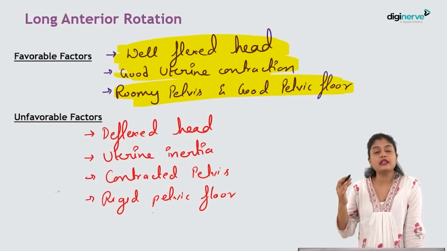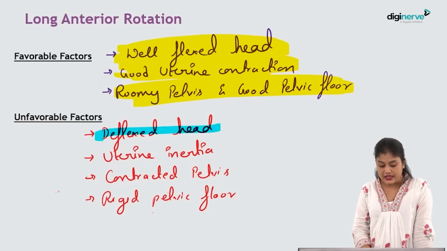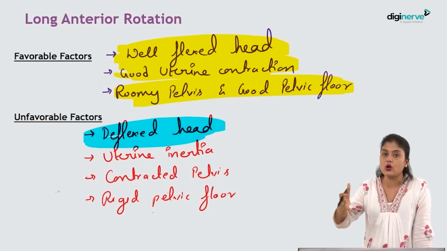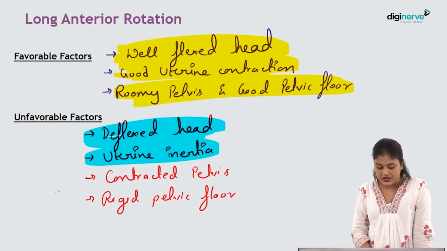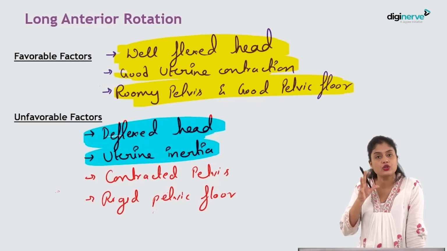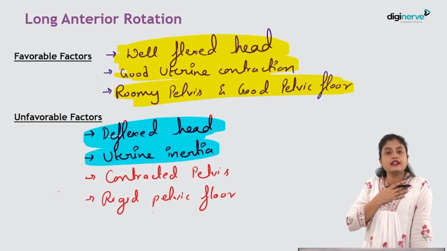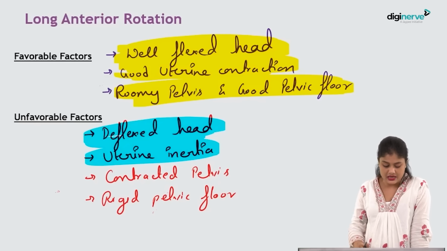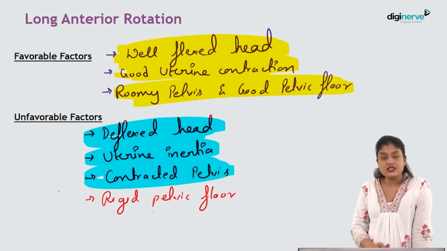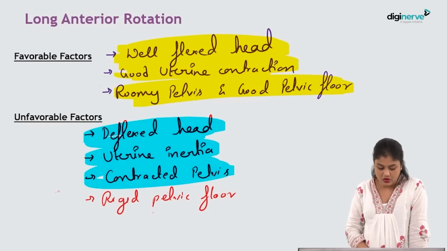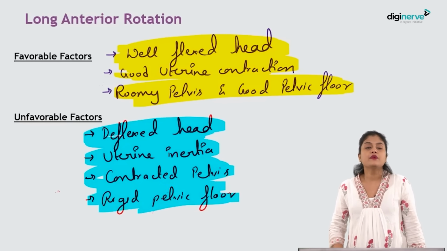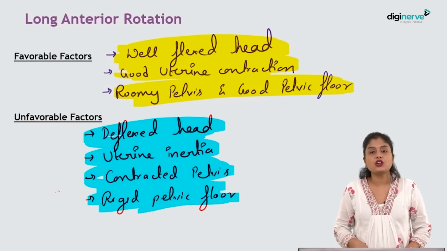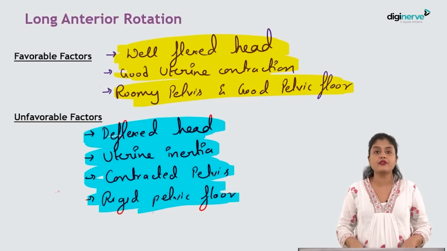But the unfavorable conditions are a deflexed head, isn't it? If the head is deflexed, it will occupy a longer space, so it will not rotate easily. And uterine inertia: there are no good uterine contractions for it to go down and cause the flexion of the head, isn't it? Flexion is caused by good uterine contraction, by lever mechanism. And then the contracted pelvis: there is not enough space for the fetus to rotate and go anteriorly. And a rigid pelvic floor, which is not helping in rotation. This is what is required for favorable and unfavorable conditions.